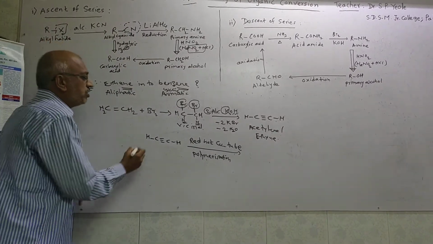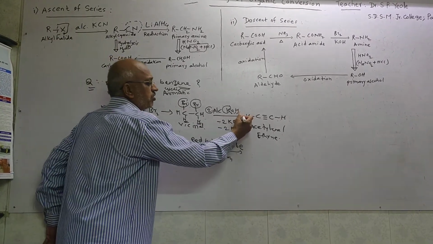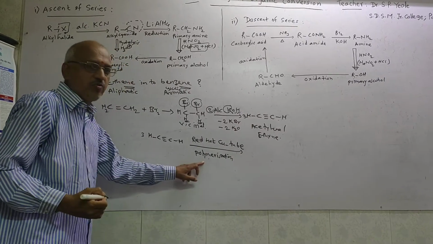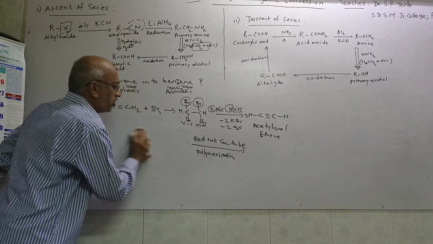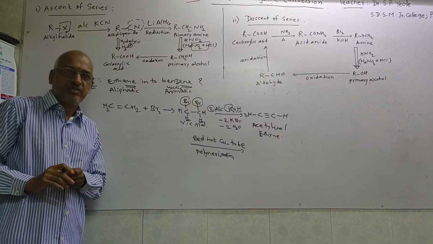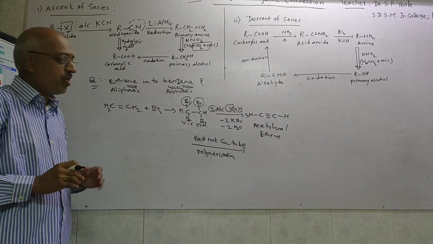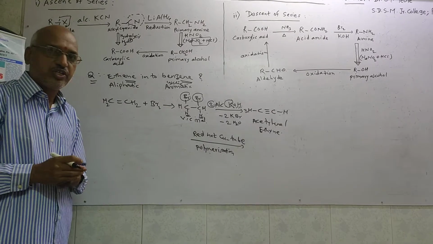For that we need 3 molecules of acetylene. Means such type of 3 molecules of acetylene undergoes polymerization, it gives out benzene. How it gives? For that I am going to give the reaction, and that you may say cyclization. That cyclization between two or more than two molecules is also called as polymerization.